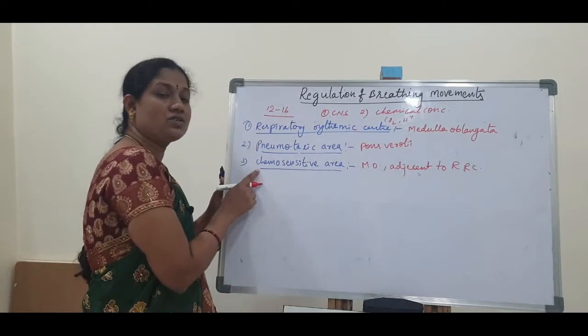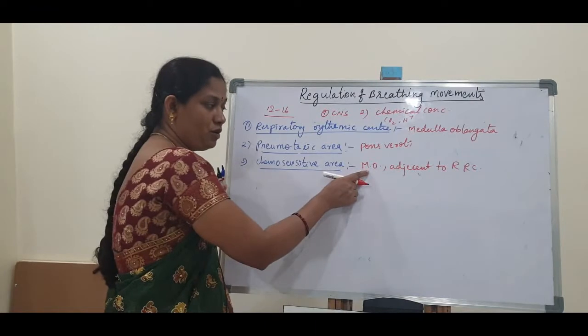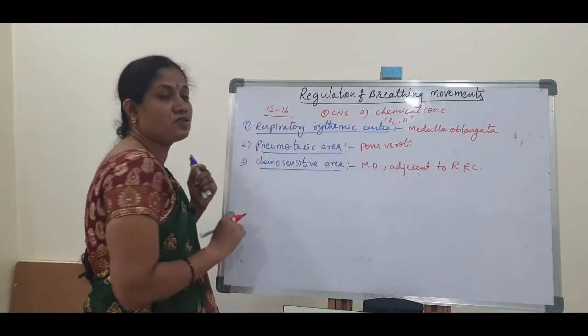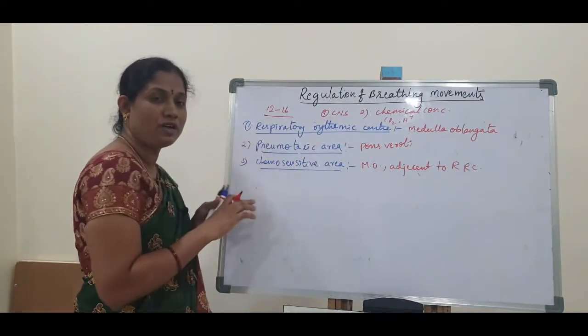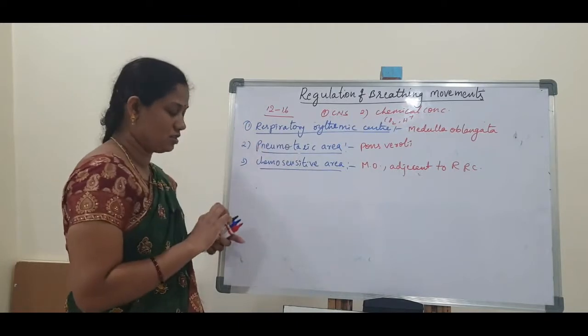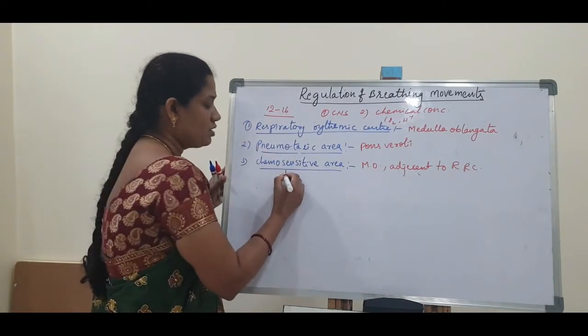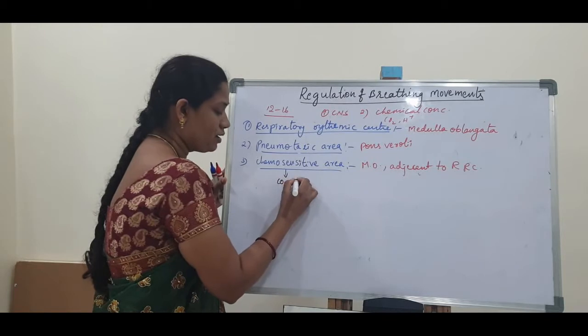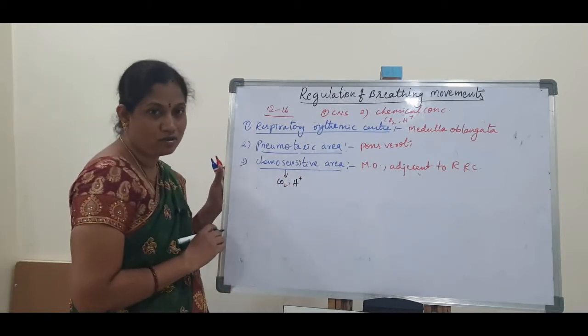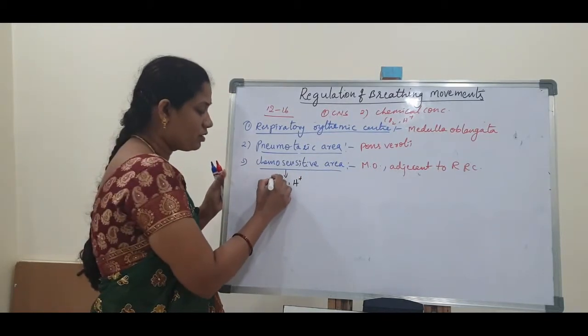This chemosensitive area is highly sensitive to carbon dioxide and H plus ion concentration. Whenever the carbon dioxide